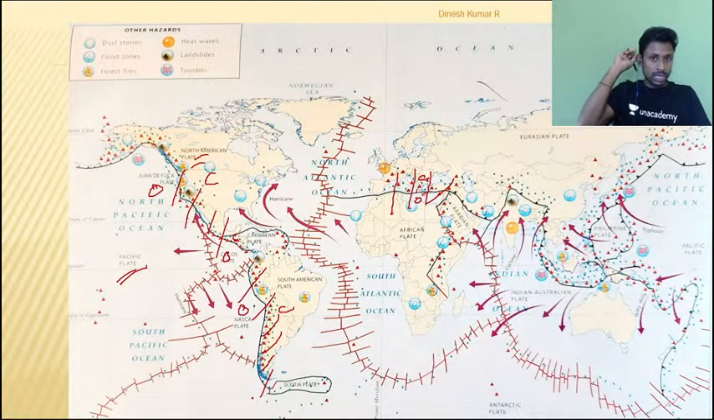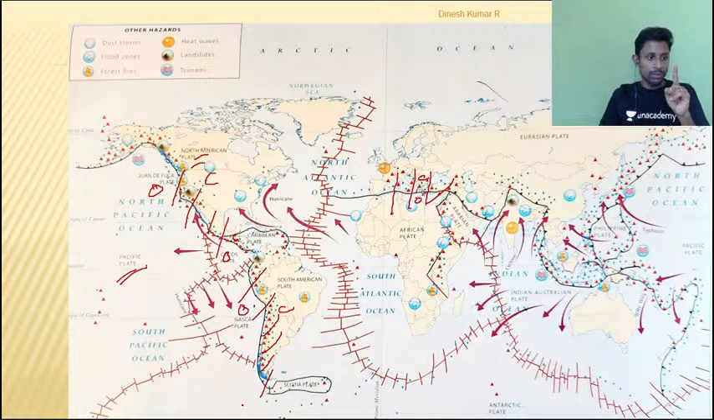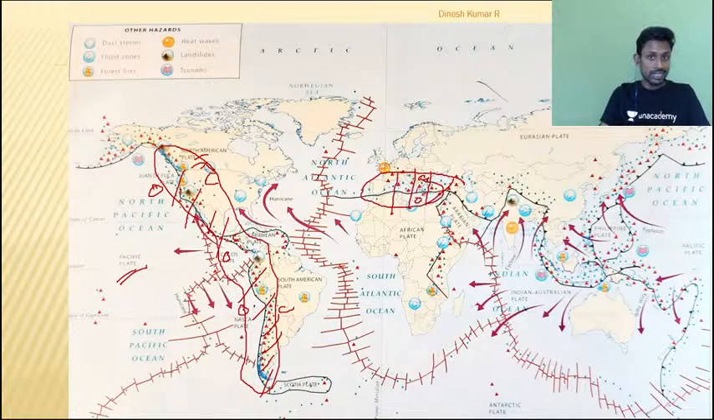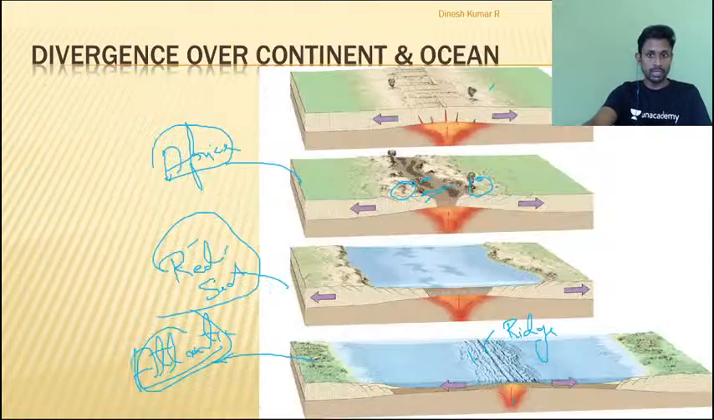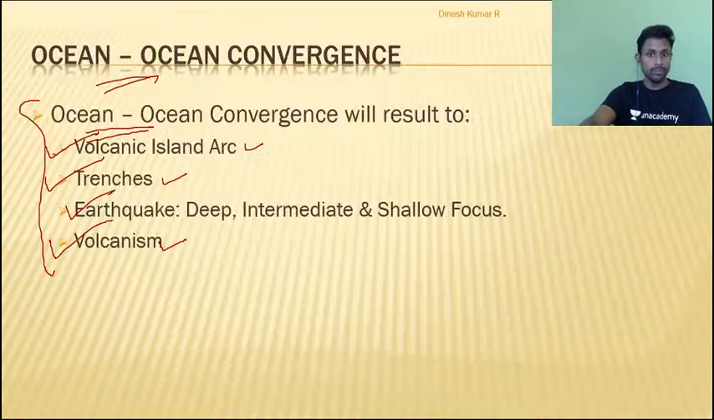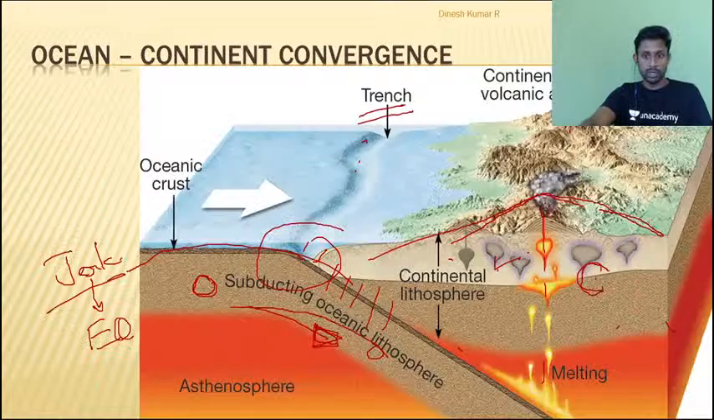And whenever I talked about ocean continent convergence, what did I say? I am getting trench, I am getting fold mountain, I am getting volcanic eruption, I am getting earthquake. So can I say in these areas continuously I should get fold mountains, earthquake, volcanism, everything here? Let us see, am I getting that or not? Okay. So yes, let me show you the map.